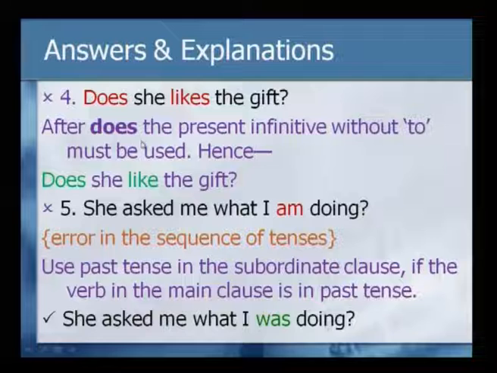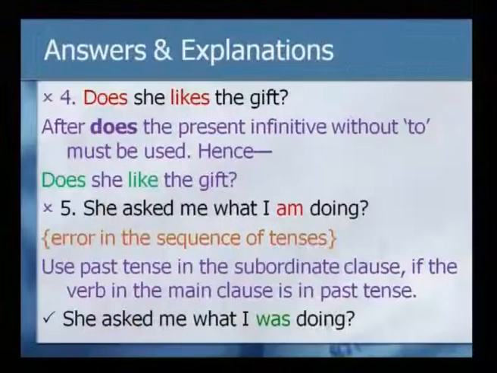After does, the present infinitive without to must be used, that is you can use only like. Hence, does she like the gift? Does she like the gift? Not likes.